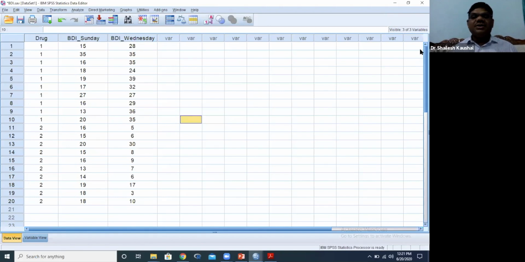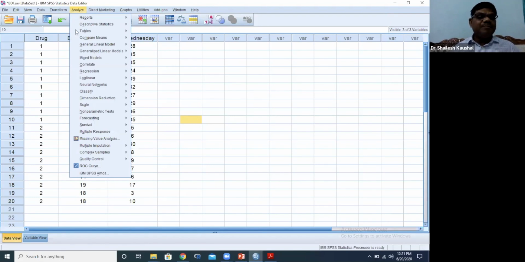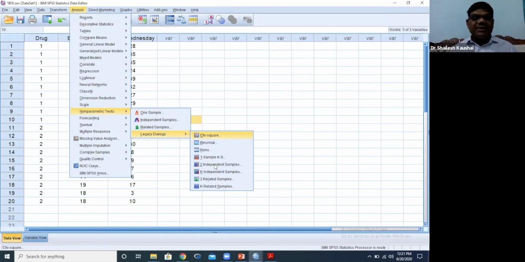Now we will apply the Mann-Whitney U test. So you can see analyze, and then here you can see non-parametric test. Is it clear? Under non-parametric test, we will select two independent samples. This is the route: analyze, non-parametric tests, legacy dialogs, and two independent samples. You can see this.